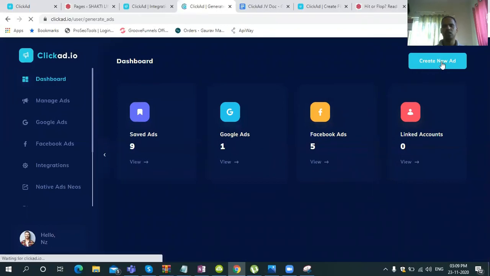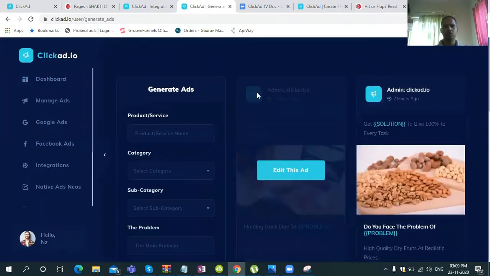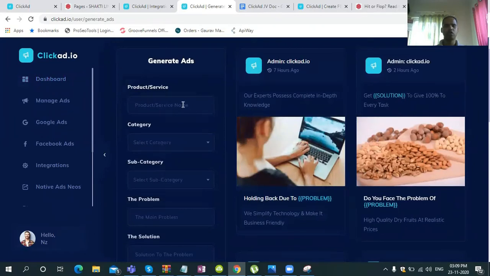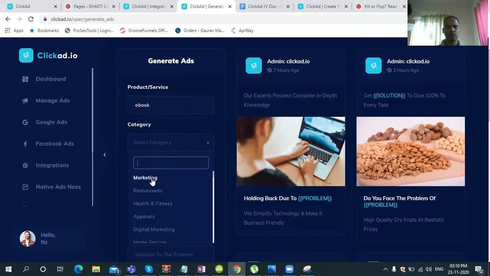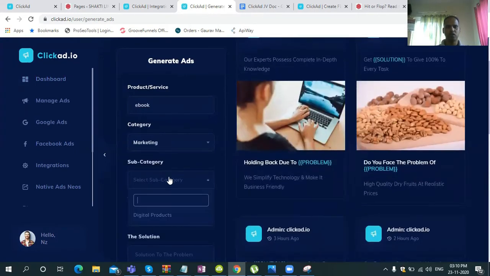So once I click on create new ad, it will open up this particular page. Over here, you can select your product. Suppose my product over here is a laptop, or in fact an ebook. Then what is the category? You can select marketing, I'm selecting that over here. Then you can select the subcategory, which I mention as social media marketing.